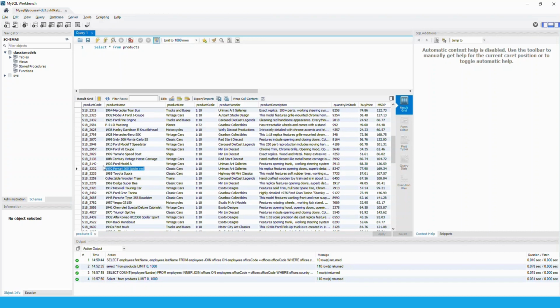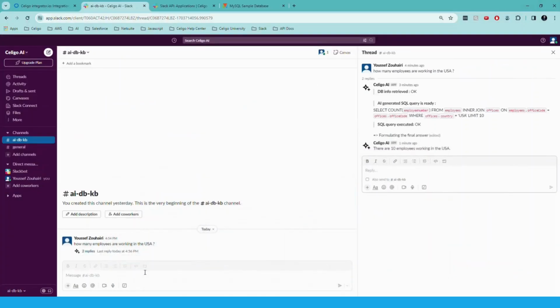I can ask the question about who bought this Ferrari in the last 30 years, so we ask the question who bought it, putting the exact name, in the last 30 years.